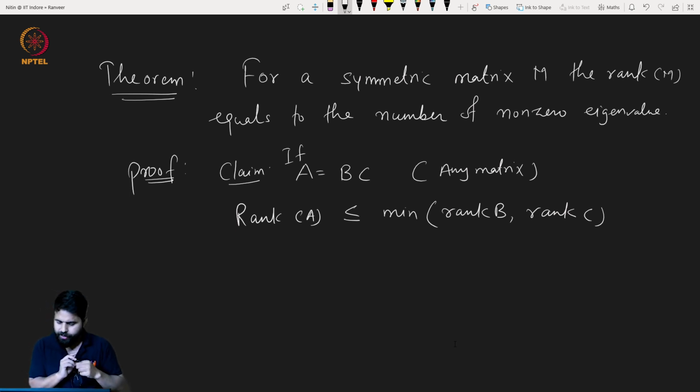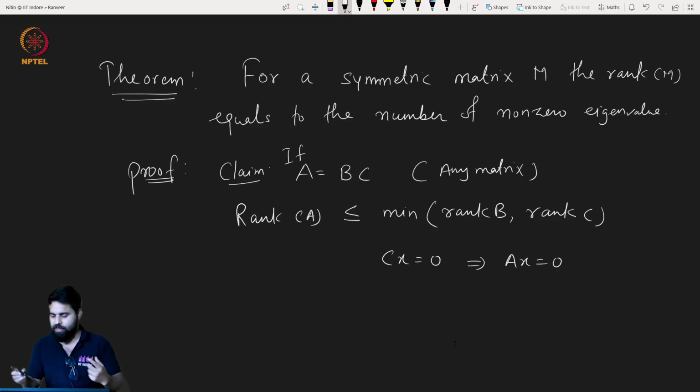Why is this true? You can prove this in many ways, but the simplest way that I can see is this. Suppose some vector x is in the null space of C, basically Cx is equal to 0. This also implies that Ax is equal to 0, just by matrix product.